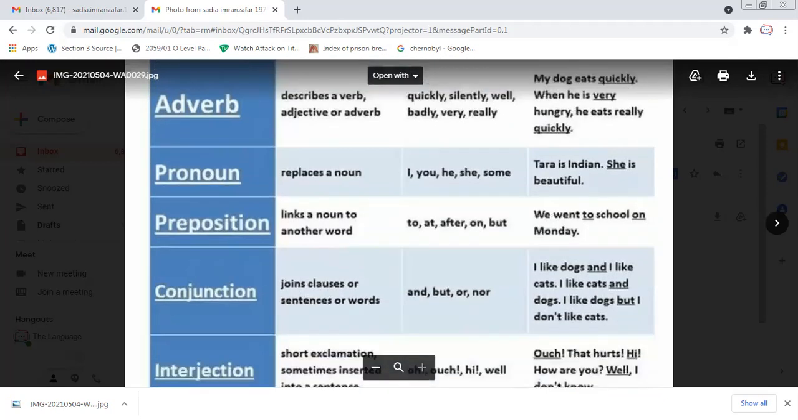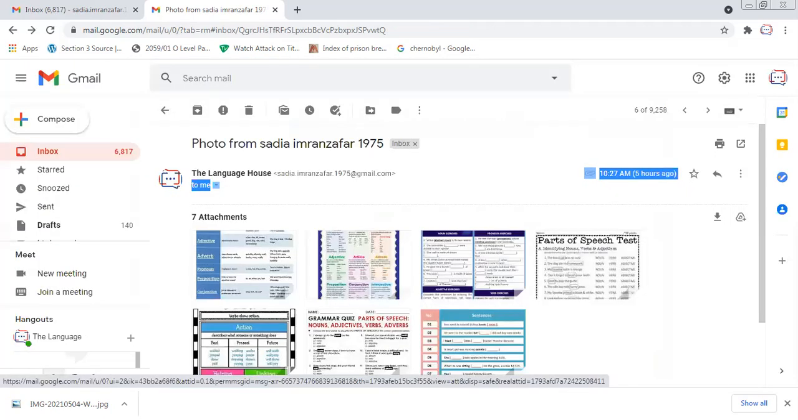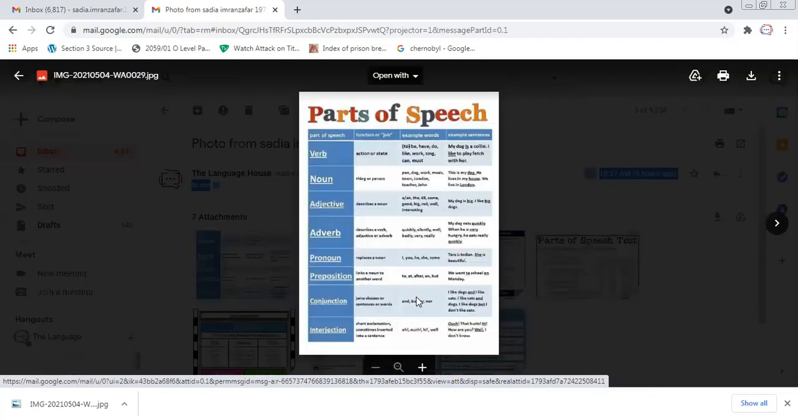Then we come to conjunctions. We will come into the details as well. Conjunctions are joining words, and they join two clauses or sentences and make them into sentences. Interjections are again words that tell us about our emotions and feelings. They give expression to emotions or feelings.